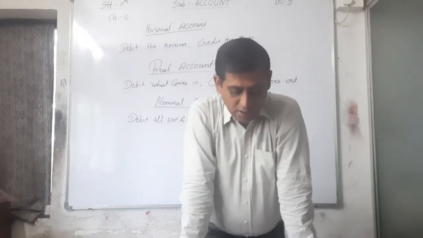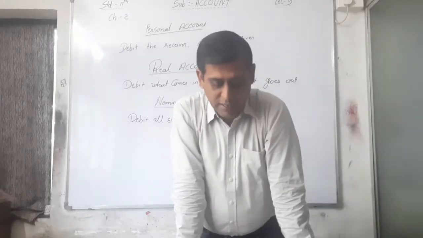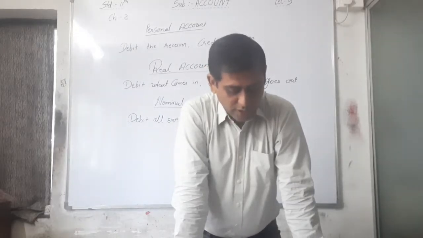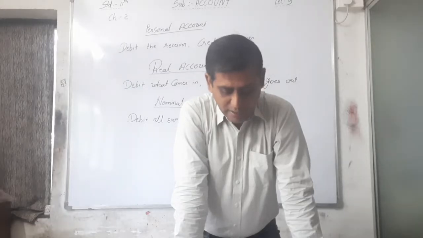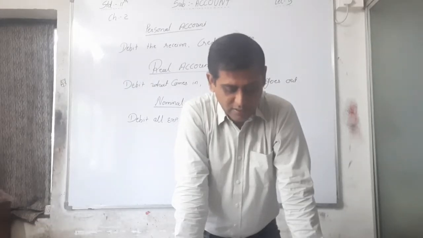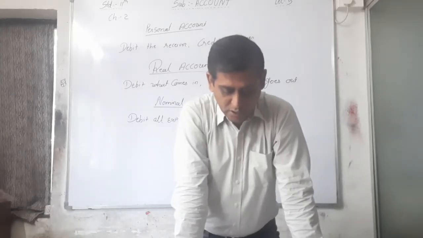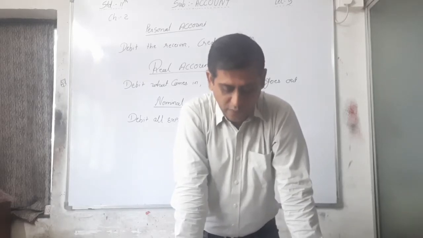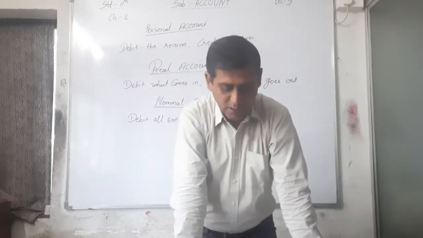Just I am seeing the theory. Second step, determine two different accounts associated with the transaction. That means every transaction has dual effect. Dual effect means debit and credit effect. Determine which account has debit effect and which account has credit effect. On that basis, both the accounts will be determined. On the basis of the above mentioned table, first determine the debit effect and subsequently determine the credit effect. In this context, let us understand by studying the following illustration.